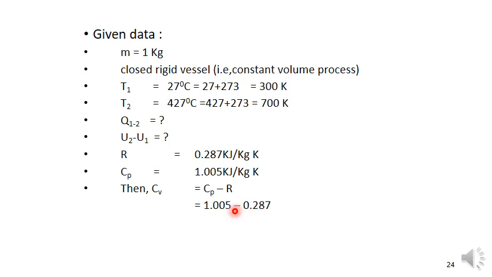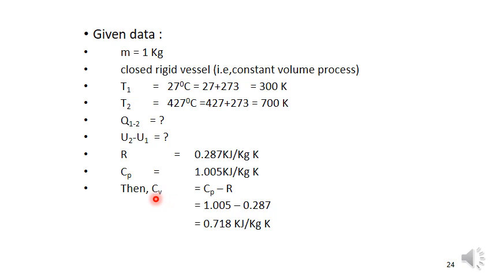Using the calculator, 1.005 minus 0.287 gives 0.718. Because both the units are the same, kilojoule per kg Kelvin, this unit is also kilojoule per kg Kelvin. So 0.718 kilojoule per kg Kelvin. If you know these two values, by using the relation between specific heats and the gas constant, we can find the Cv value. Cp minus Cv is equal to R.